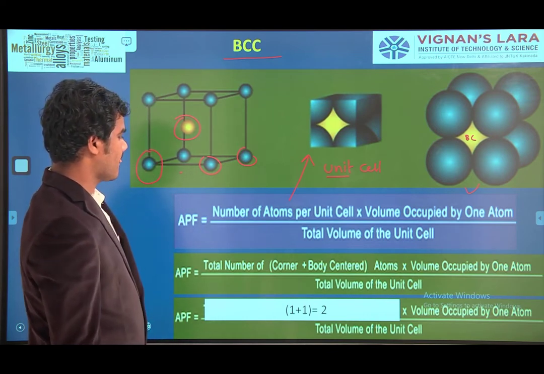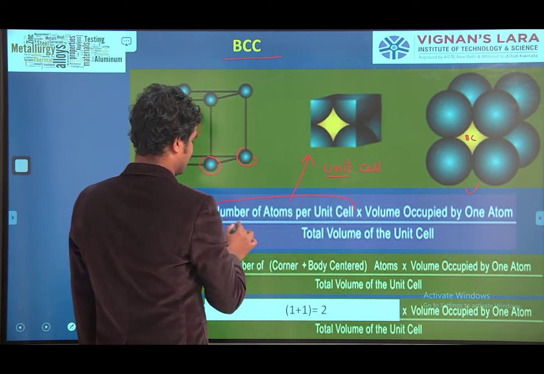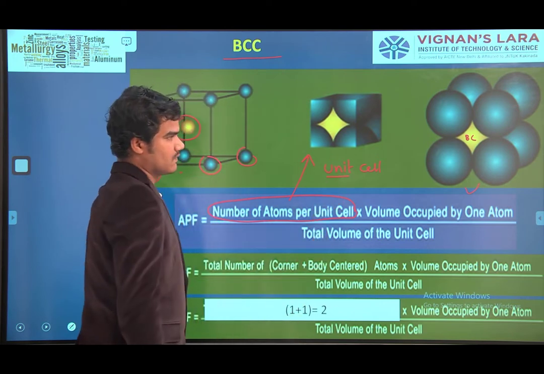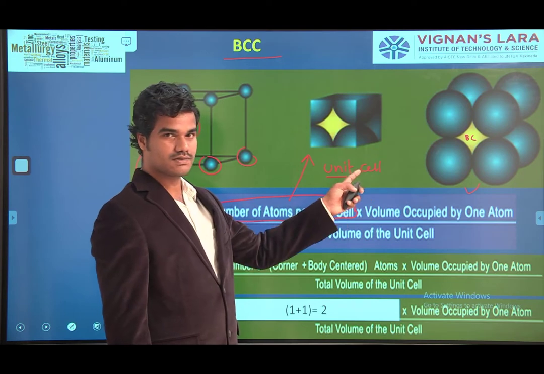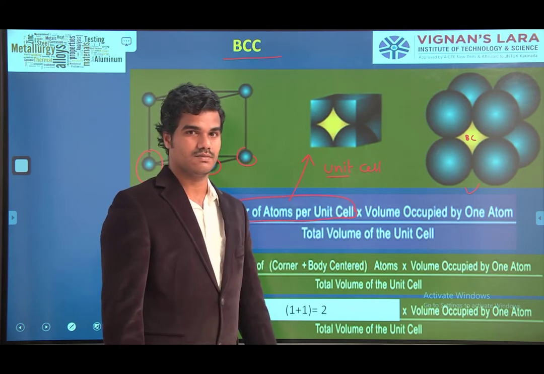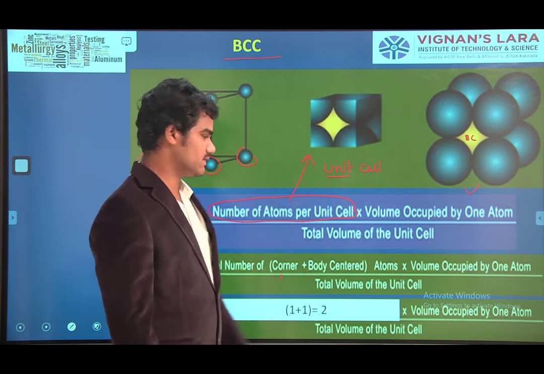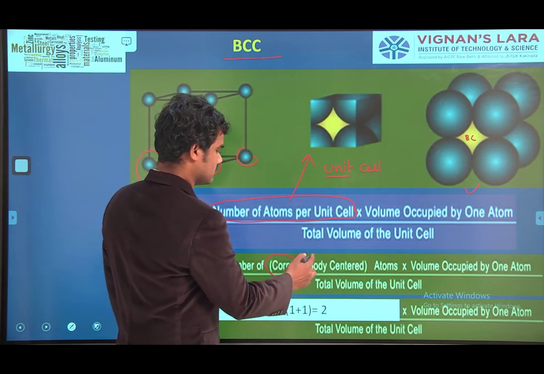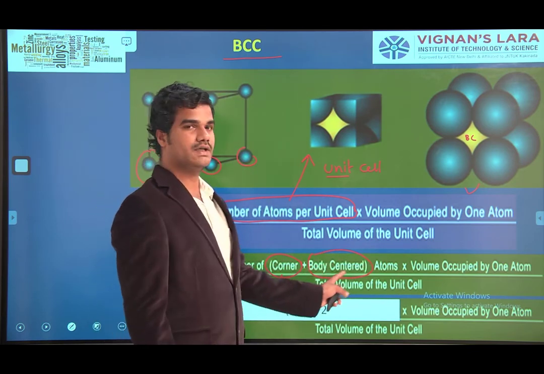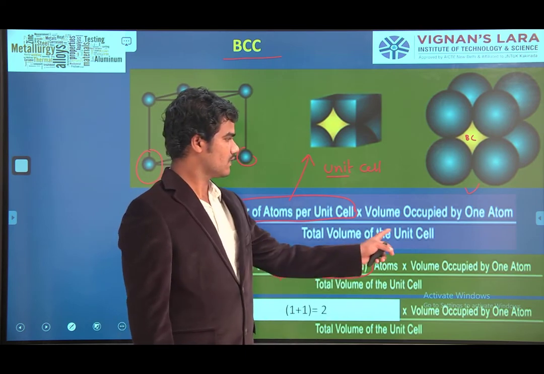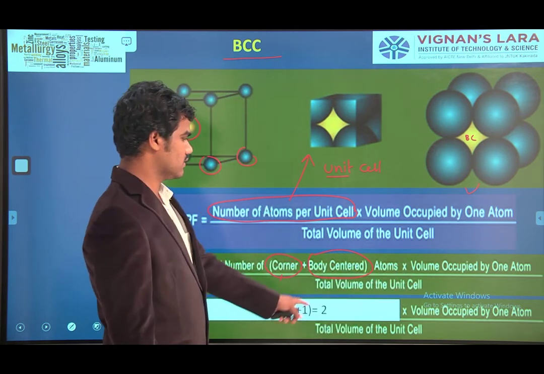Here, number of atoms per unit cell, if you take, how many number of atoms are there? 9 atoms are there. 8 corner atoms and 1 body center, total 9. Means number of atoms is corner atoms plus body centered atoms, into volume occupied by one atom by total volume of the unit cell.